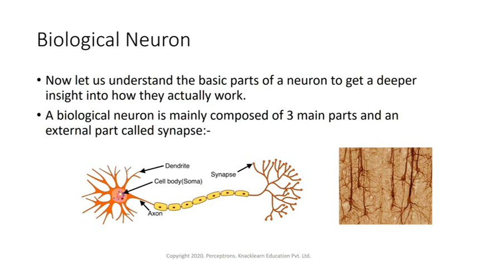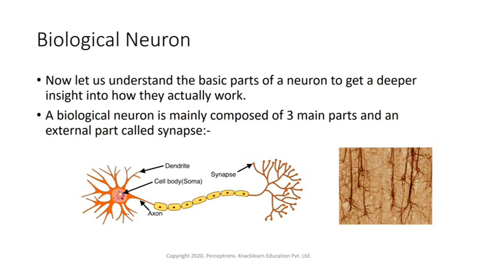Then next is the axon. The axon is responsible for carrying the processed signal from the neuron to the relevant cells. The last one is the synapse. The synapse is the connection between an axon and other neurons' dendrites. Through the synapse the output goes out and might be connected to other neurons, where the other neuron will receive it as an input.